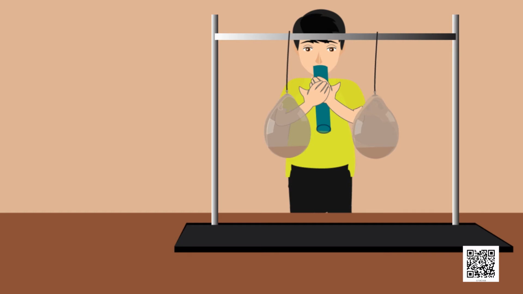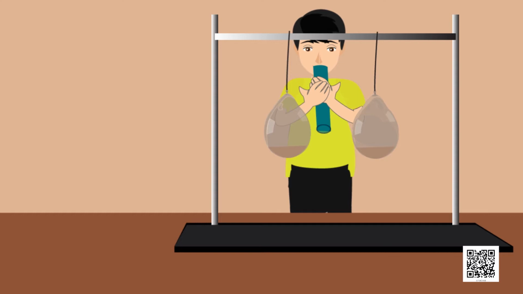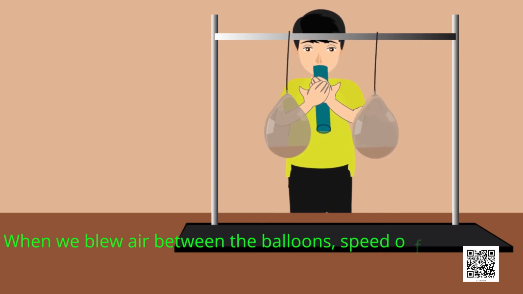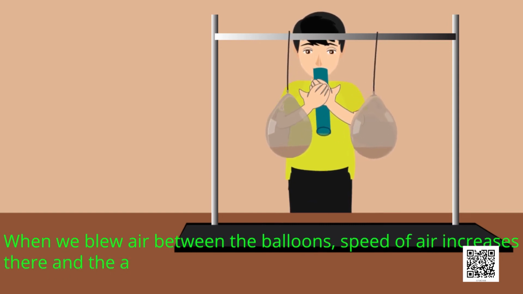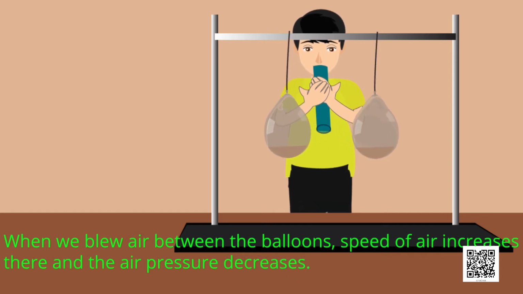What have you seen? Yes, you saw that when we blew between the balloons, they moved towards each other. This happened because when we blew air between the balloons, the speed of air increases there and the air pressure decreases. The pressure outside the balloons is more and hence it pushes them towards each other.